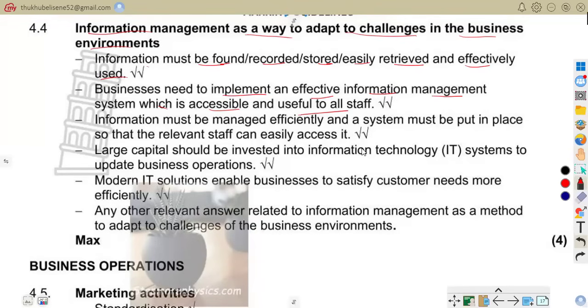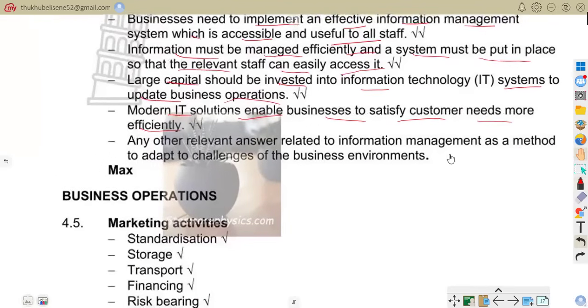Technology improves efficiency. Information must be managed efficiently and a system must be put in place so that relevant staff can easily access it. Here we're talking about easier access to information. Employees access information quickly. Large capital should be invested into information technology systems to update business operations. Also, modern IT solutions enable business to satisfy customer needs more efficiently.